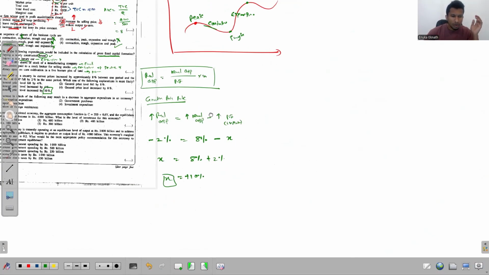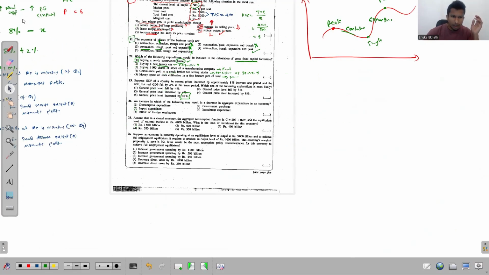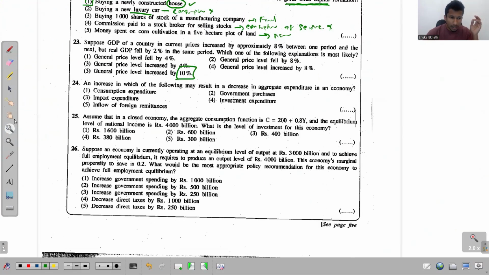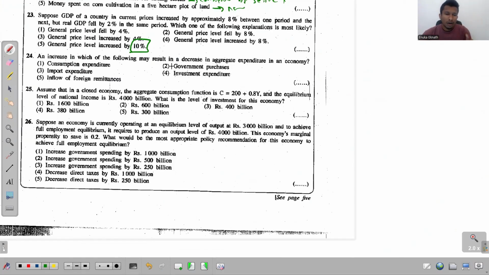Right. So this is what you need to do. Wait. Let me send this one to this side. Okay. Now let's focus on this question. It says, which one may result in a decrease in aggregate expenditure? Okay. Aggregate expenditure consists of four components: consumption expenditure, investment expenditure, government purchases, and net exports. Right? So net exports, inside that we get two components, C plus I plus G plus within a bracket, let me write exports minus imports.